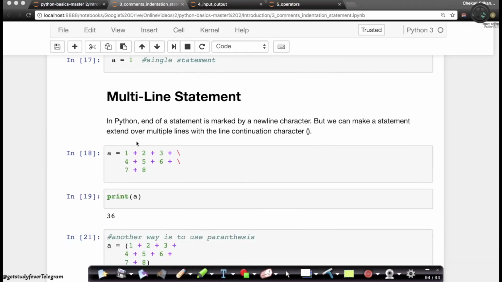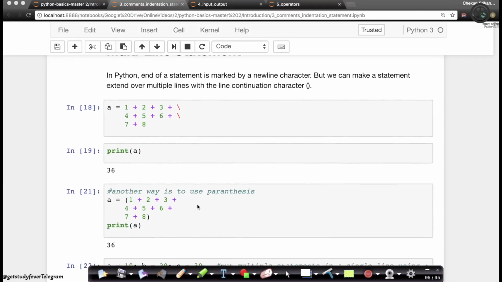So this is called a multi-line statement, because your whole statement, your 1 plus 2 plus 3 plus 4 plus 5 plus 6 plus 7 plus 8, is split over multiple lines. When you're splitting your whole statement across multiple lines, it is mandatory that you use this backslash symbol at the end of the line, telling the interpreter that what comes in the next line is actually part of the same line, right? So when you execute it, print a, you'll get 36, which is the sum of all the numbers from 1 to 8. It just works like magic.